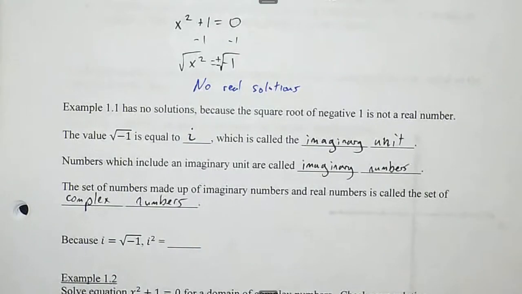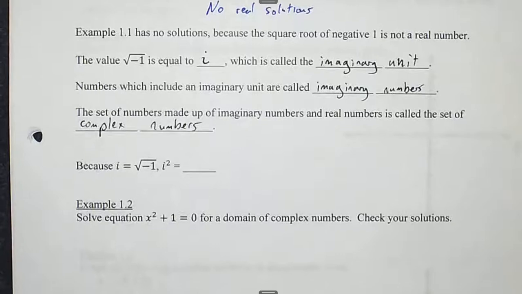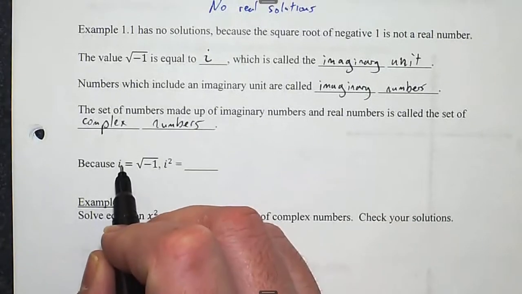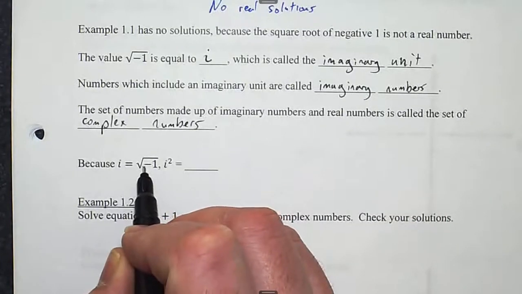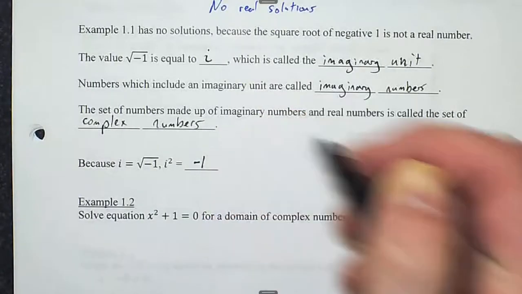So it turns out that every complex number is either real or imaginary, not both. Taken together, that full set is called the complex numbers. i is equal to the square root of negative 1. Therefore, i squared, if I square both sides, squaring the square root of negative 1, is negative 1.